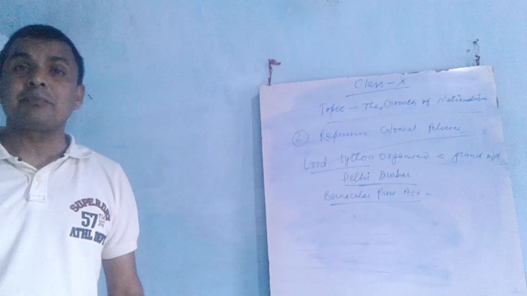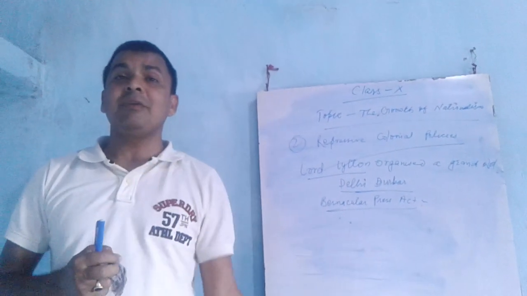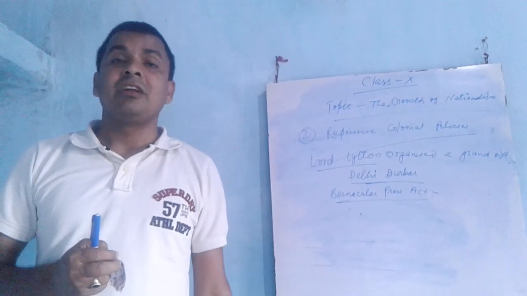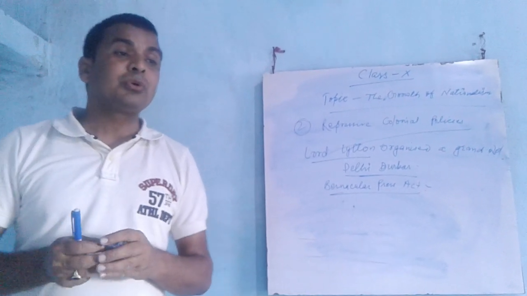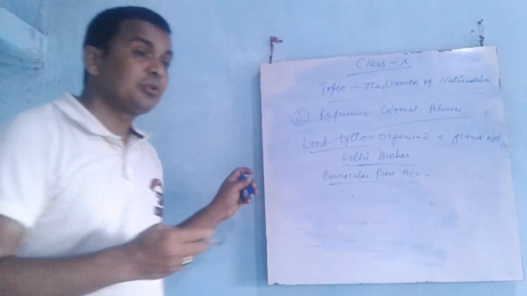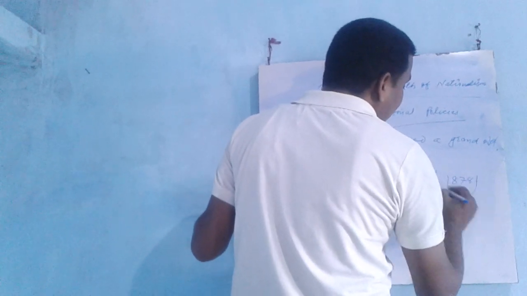If the Indian press printed any message against the British, their license could be banned. There was also the Indian Arms Act, and these policies were introduced in 1878.